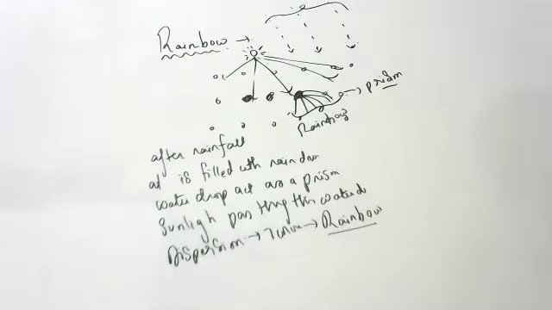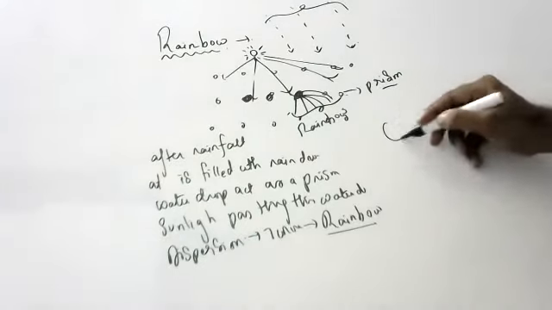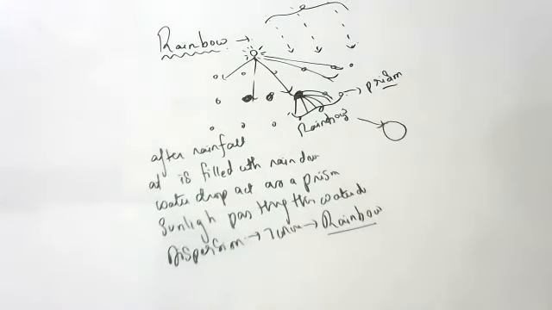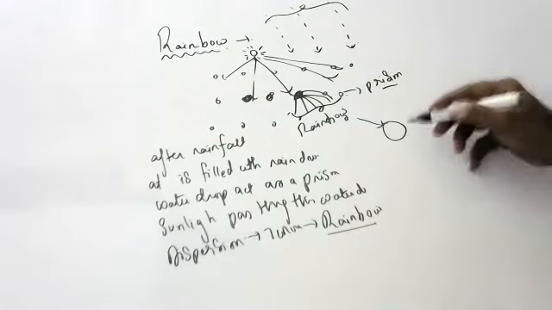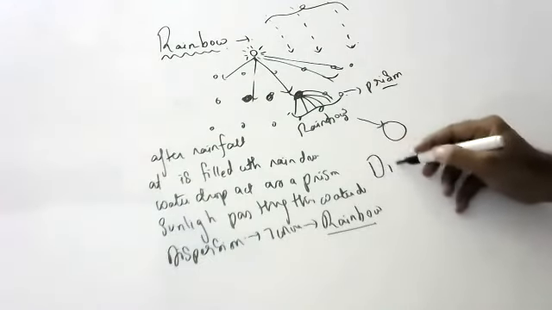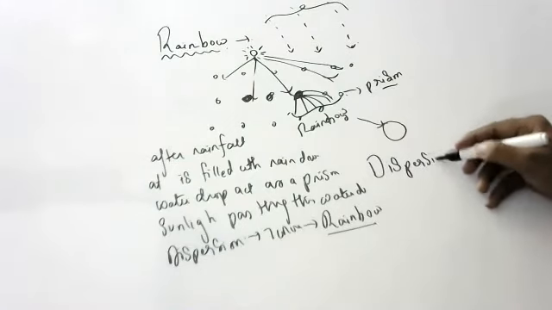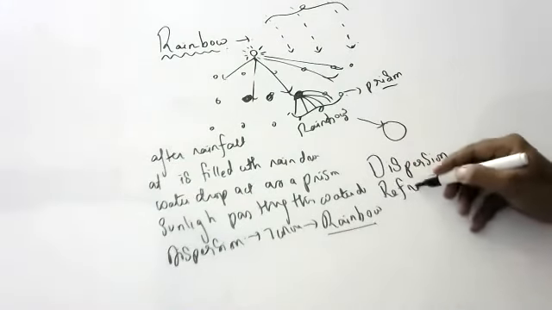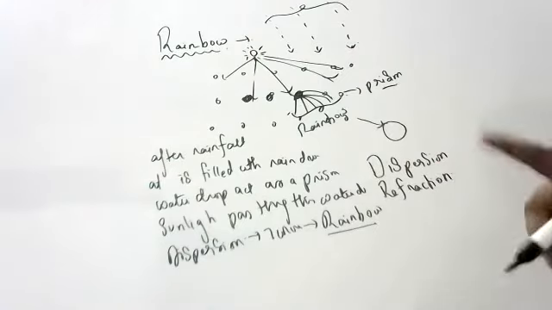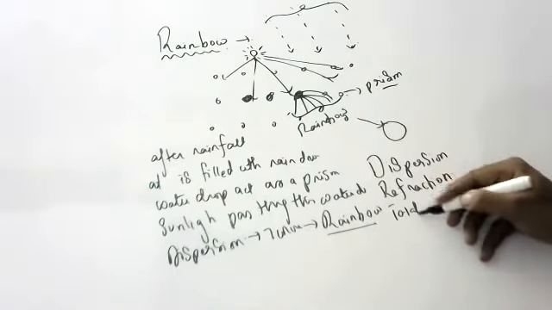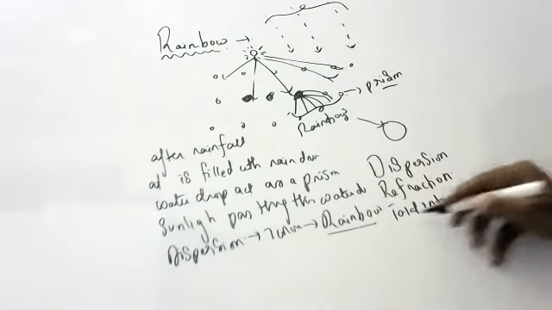So what are the things happening when light is passing through the water droplet? I will explain now, children. When light is passing through a water drop, three things will happen. One is dispersion. Number two, refraction, which we already discussed in the light lesson, but again I will tell you. And number three, total internal reflection. These three points I will discuss.